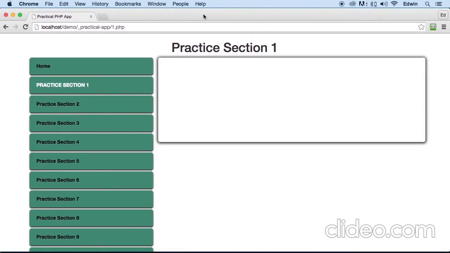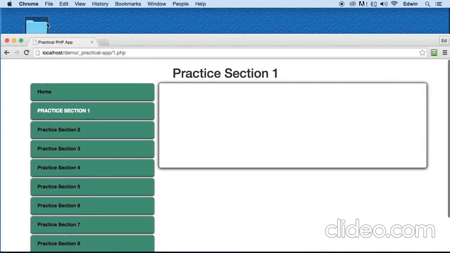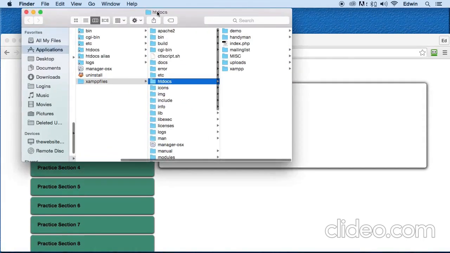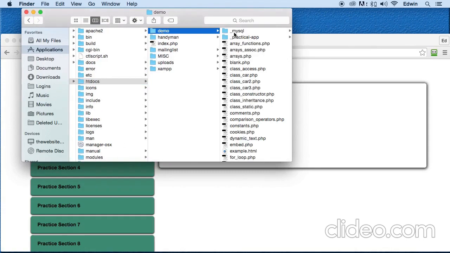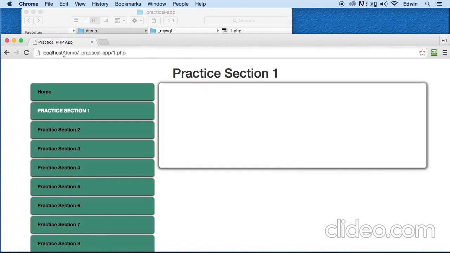This practical app is found in your course exercise files, inside the demo folder, right here, practical app. This is your practical app right here. If you want to find it, the best way to do that would be on your localhost, demo underscore practical hyphen app.